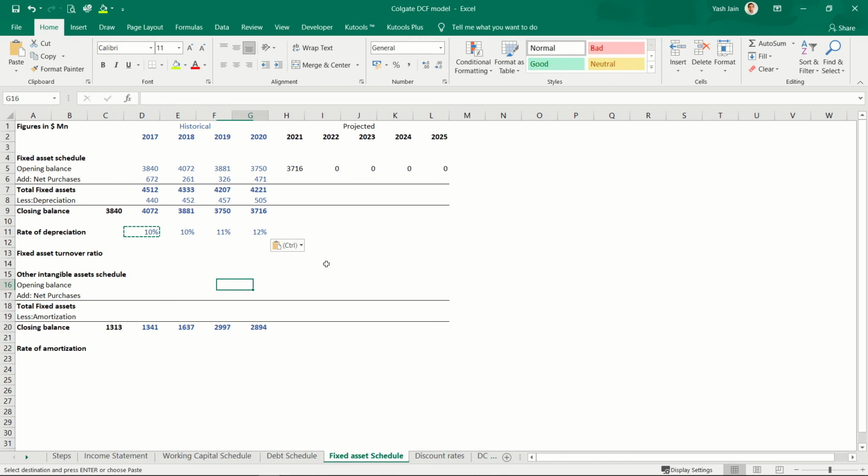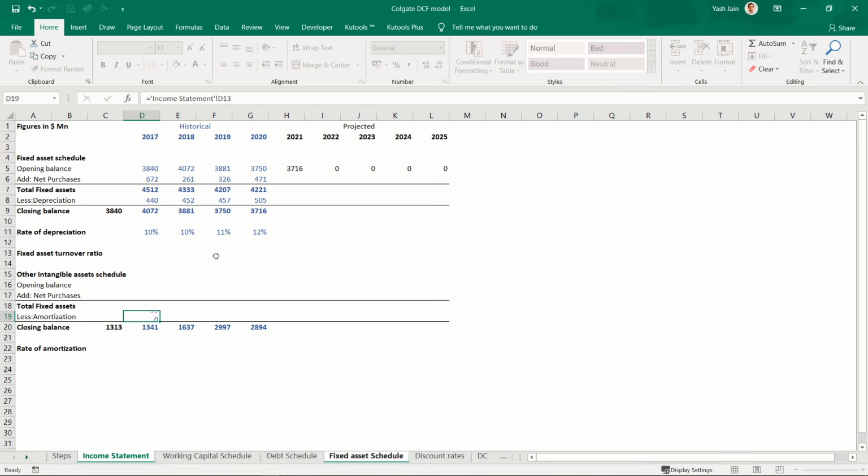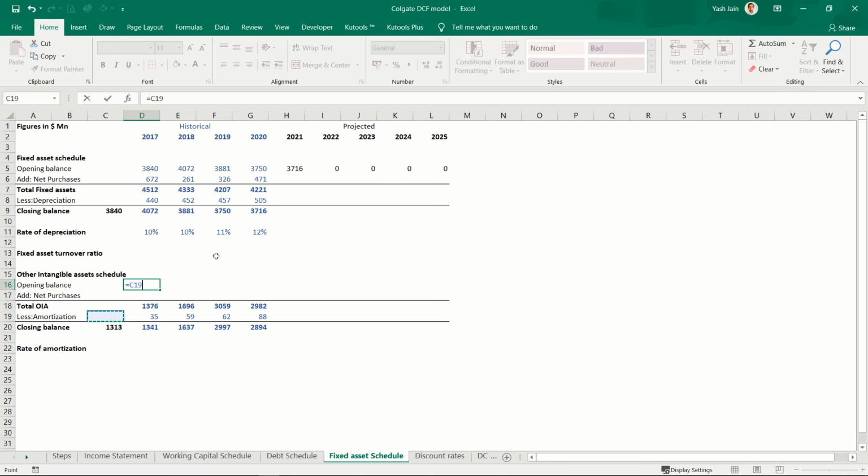Now I can do the same process here for intangible assets. Simply I link amortization here, enter, copy, paste. I know amortization, I know closing balance. I can calculate total intangible assets before amortization, this plus this, copy, paste. This is my total other intangible assets, and my opening balance would be the closing of last year.